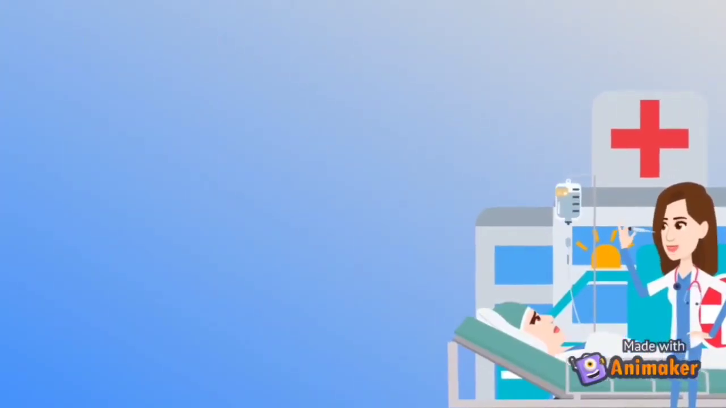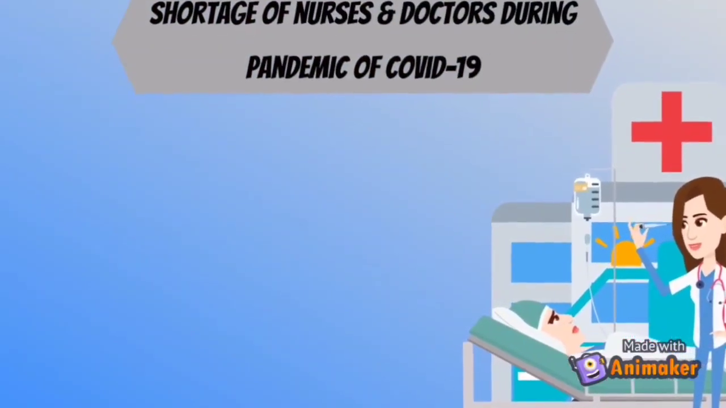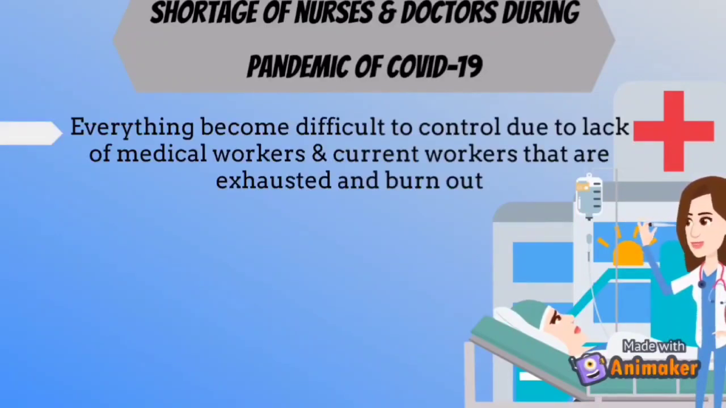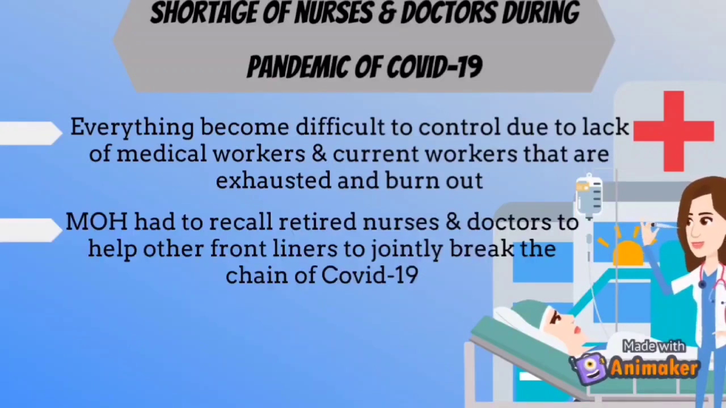Another example of scarcity can be seen among labor, which is a shortage of nurses and doctors during the pandemic of COVID-19. This is due to the sudden increase in Malaysians being affected with COVID-19 until everything becomes difficult to control due to the lack of medical workers and career workers that are exhausted and burned out. At the end, the Malaysia Ministry of Health had to recall retired nurses and doctors to help other frontliners to jointly break the chain of COVID-19.